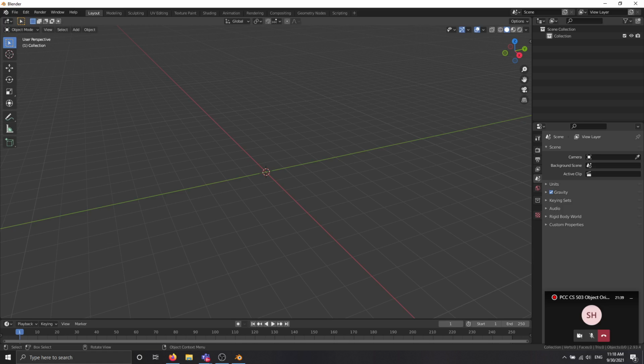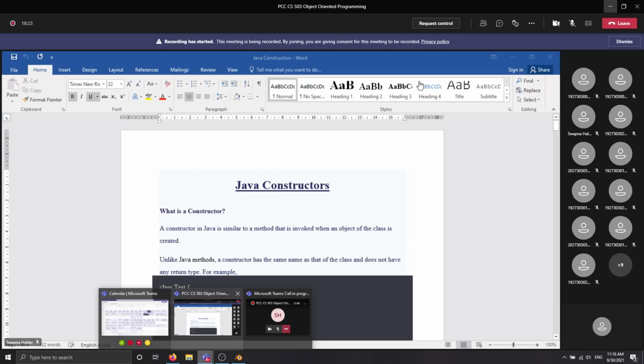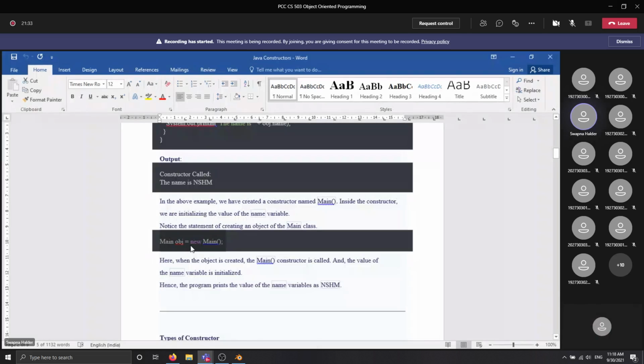Just look at this line. Here main is the class name and we are creating an object named obj. After that the equal to sign, then the new keyword. After that we write main, then the first bracket. This is the symbol for the constructor.